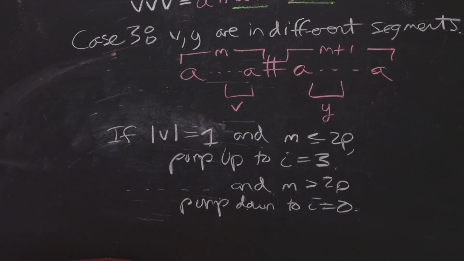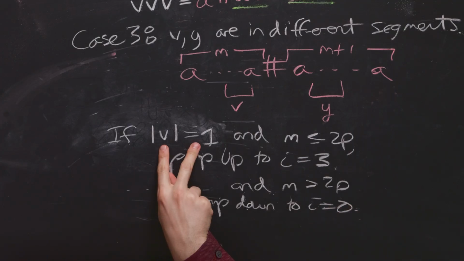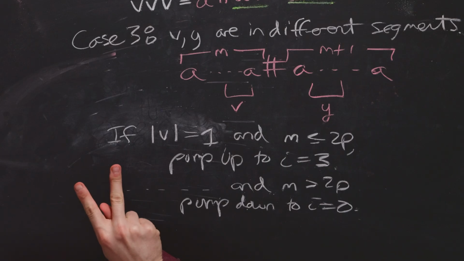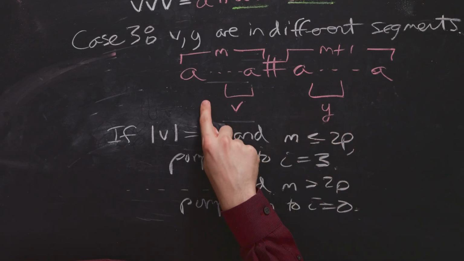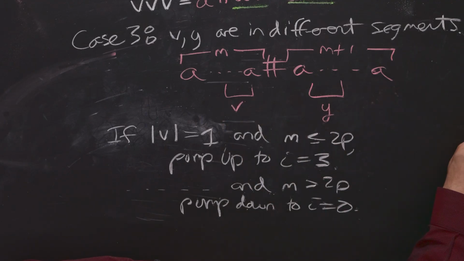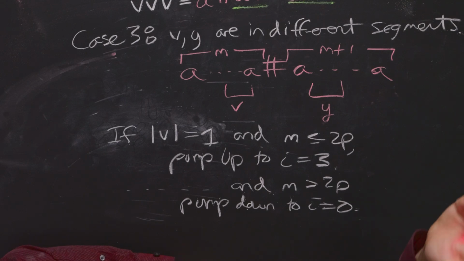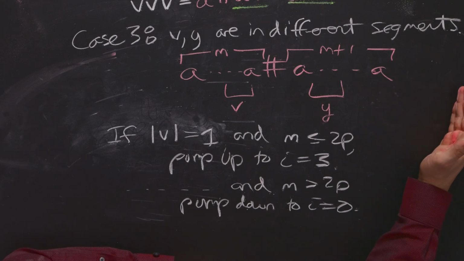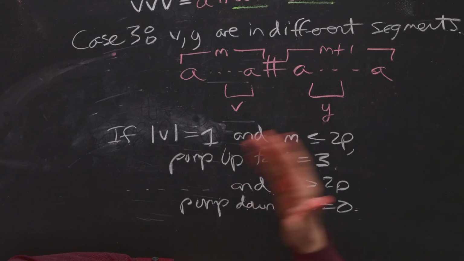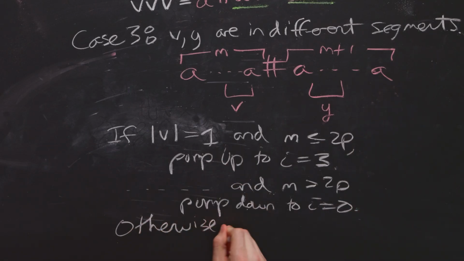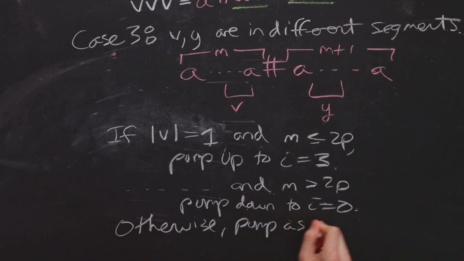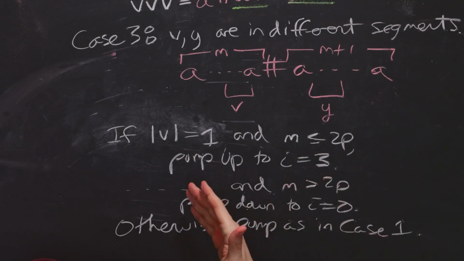Now let's think about, well, what if V's length is not 1? Well, we can actually do the exact same thing as we did in case 1. If this guy is in an early segment, we can just pump up because that's going to hit some other segment that is past Y. It doesn't matter what Y does, it's going to hit some other segment that's past Y. And if it is in a late segment, so above 2p, we can pump down just like we did in case 1. Otherwise, pump as in case 1. Because in case 1, we dealt with V specifically, and so we just deal with whatever case V is in.